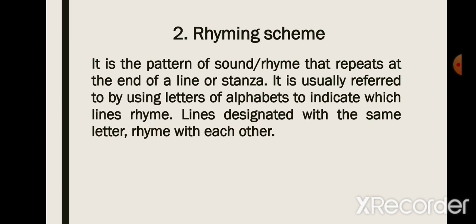Now, the writers usually follow a pattern. When they use rhyming words in a text, they follow a pattern, like which line should rhyme with which line. And we use alphabets to mark the lines, to give the rhyming scheme of a poem. And usually, the same letters are given to the lines that rhyme with each other.